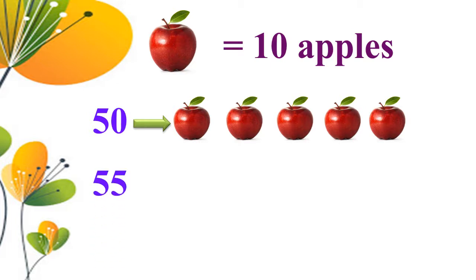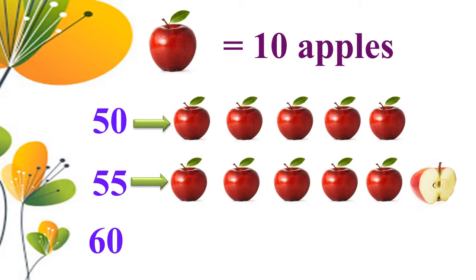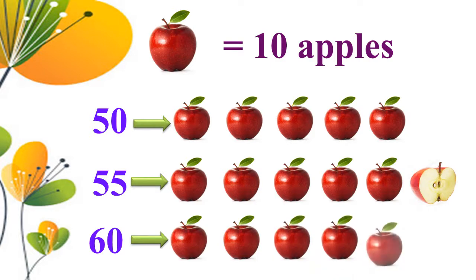Next 55. 55 means we want to draw 5 full apples and one half apple. Next 60. 60 means we want to draw 6 apples because 60 divided by 10 we get 6. So 1, 2, 3, 4, 5 and 6.